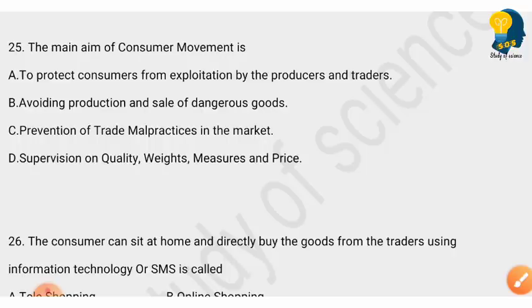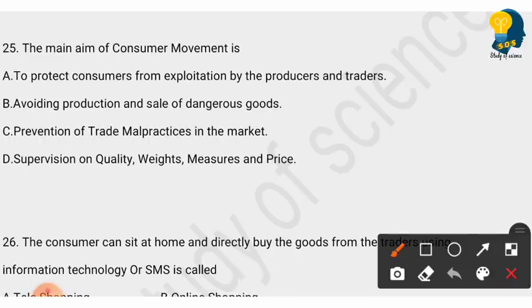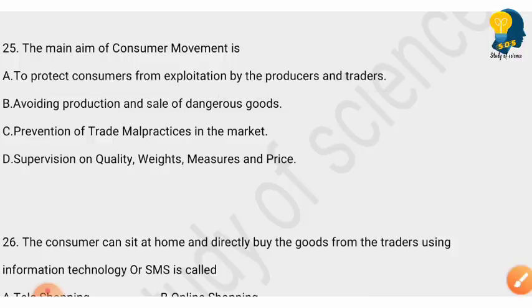The next question, the main aim of consumer movement is, and the options are to protect consumer from exploitation by the producers and traders. Option B, avoiding production and sale of dangerous goods. Option C, prevention of trade malpractices in the market. Option D, supervision on quality, weights, measures and price. So, the main aim of consumer movement is to protect consumers from exploitation by the producers and traders. So, option A is the right answer.